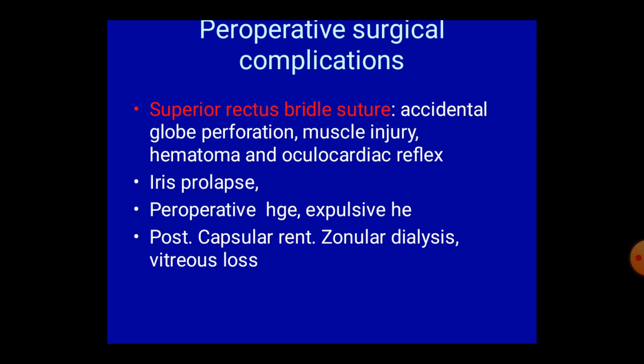Preoperative surgical complications: superior rectus bridle suture, accidental globe perforation, muscle injury, hematoma and oculocardiac reflex. Peroperative hemorrhage, expulsive hemorrhage, iris prolapse, posterior capsular rent, zonular dialysis, vitreous loss are some common peroperative surgical complications.